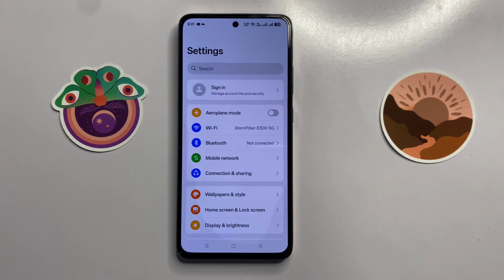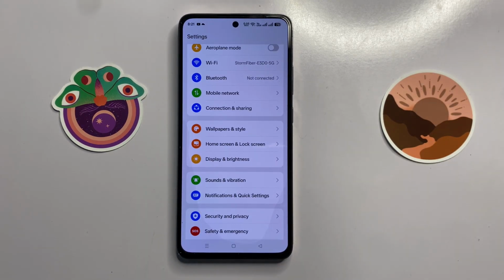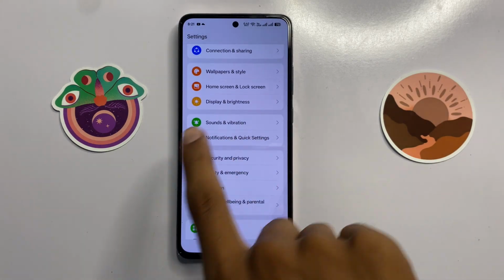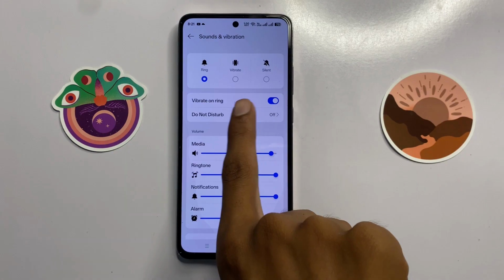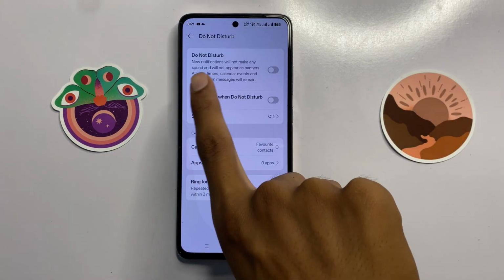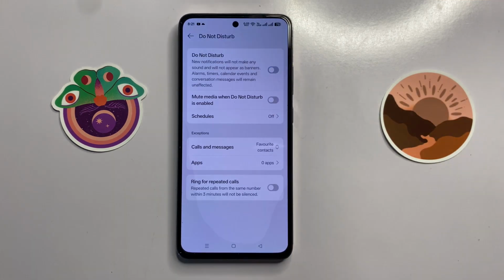open settings. In settings, scroll down and here you can see the option sounds and vibration. Now click on it and click on do not disturb. Now here you can check your do not disturb. If you turn on your do not disturb, then turn it off.